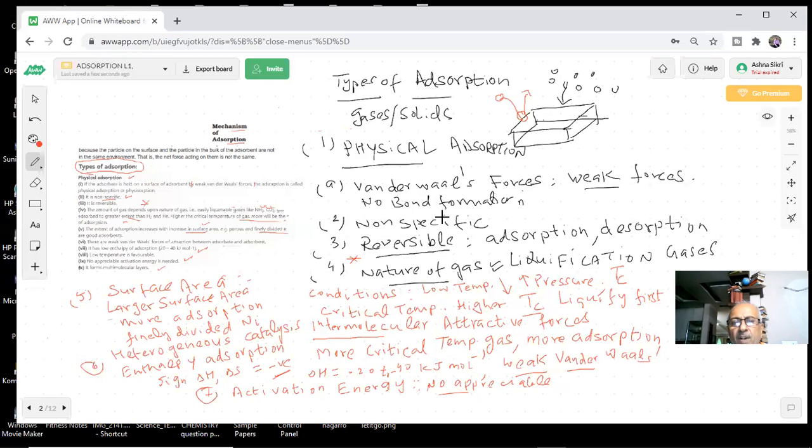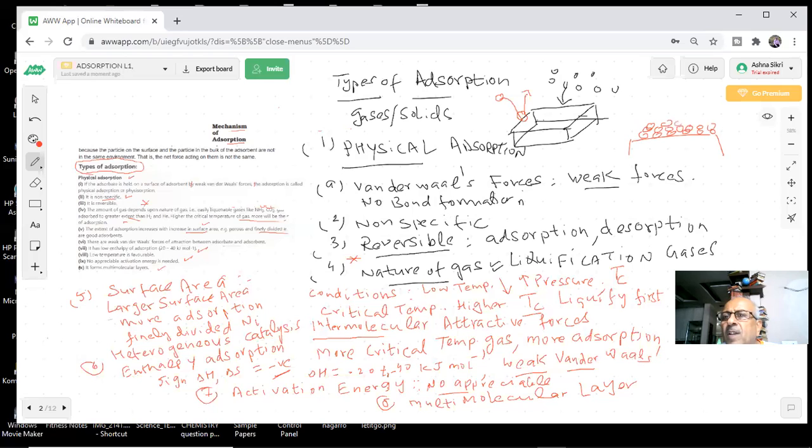And a further important point, students, is that they form multimolecular layers. What is the meaning of multimolecular layers? Suppose this is our surface. The molecules come like this, then there are more layers.